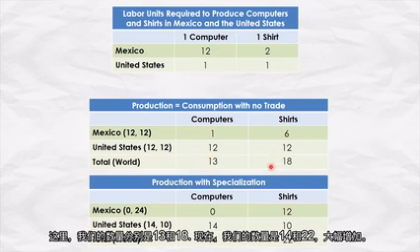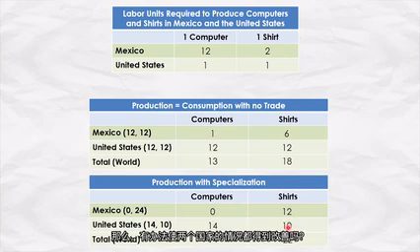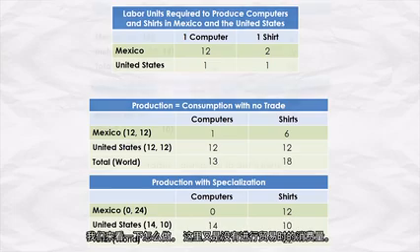Here we have 13 and 18. Now we've got 14 and 22. Big increase. Now notice, however, that Mexico doesn't have any computers. Okay, and the United States has fewer shirts than they did before. So, is there a way to make both countries better off? Well, clearly, since the total production has gone up, there is. Let's take a look at how to do that.